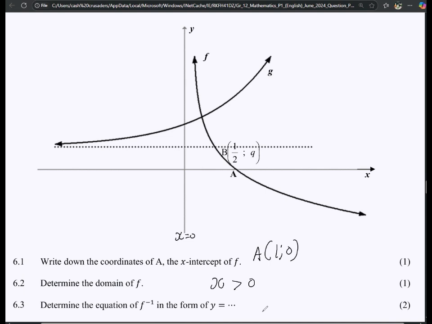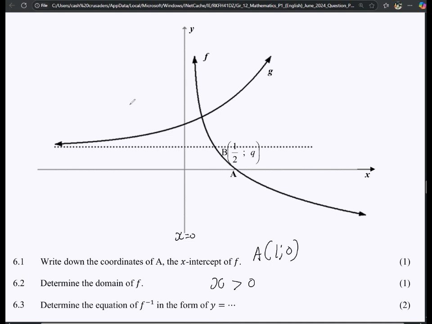So this is the opposite of an exponential graph. For an exponential graph, the original mother graph has a domain of x element of real numbers, and the range is y greater than 0. But here you find that the range is y element of real numbers, but the domain is x greater than 0. You can even find that in the video that I did on exponential and logarithmic functions.